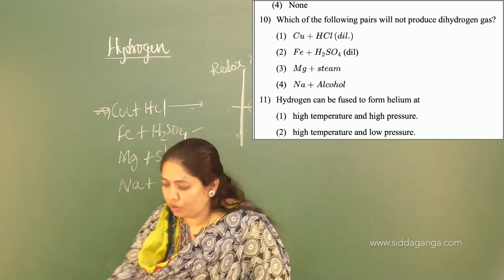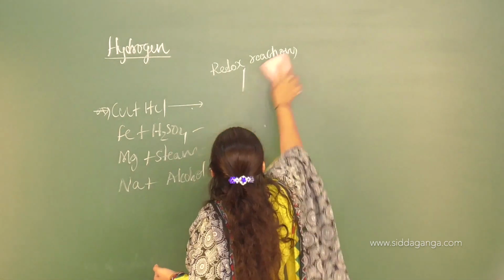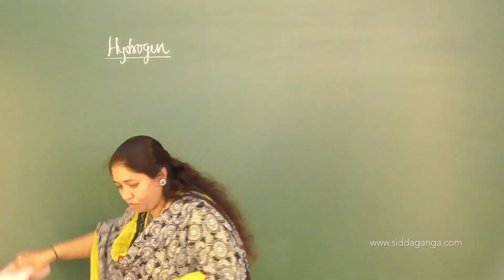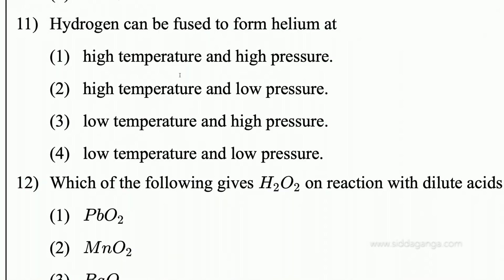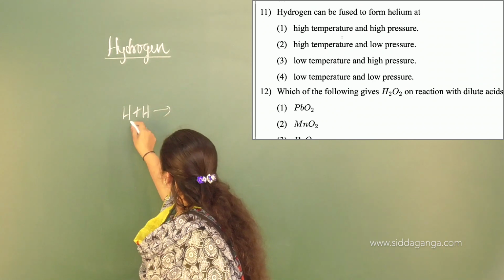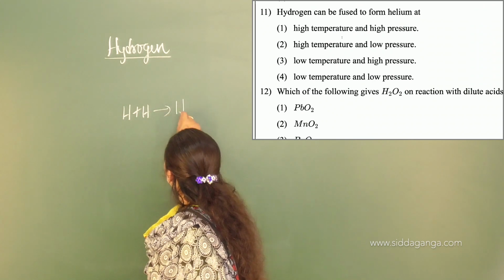Okay, we move on to the next question. Here, hydrogen can be fused to form helium. This is a nuclear reaction again. Hydrogen fused to form helium, that is helium, 2He4.